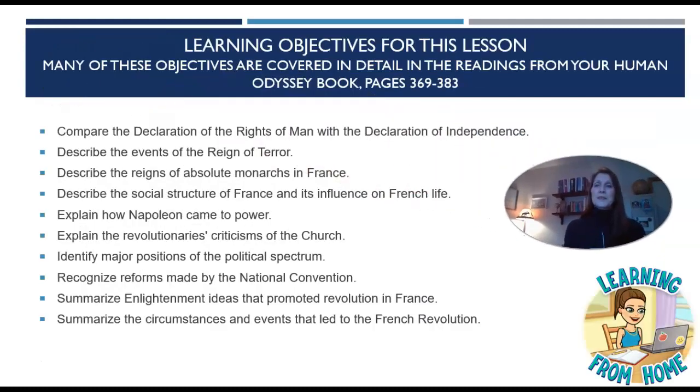Learning objectives for this lesson. Many of these objectives are covered in detail in the readings from your Human Odyssey book, pages 369 to 383.